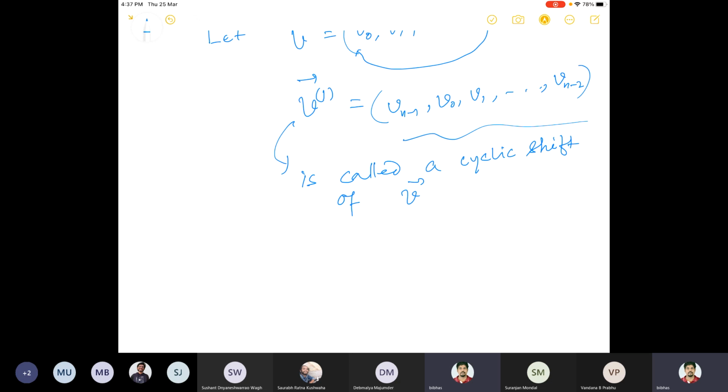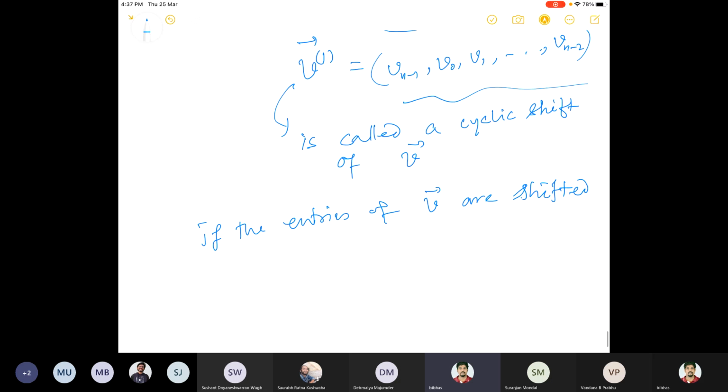Okay, then we can give another shift, and so on. So if I give i shifts, that means if the entries of v are shifted cyclically i places, then what should be vi? We will get vi, right? So vi will be then